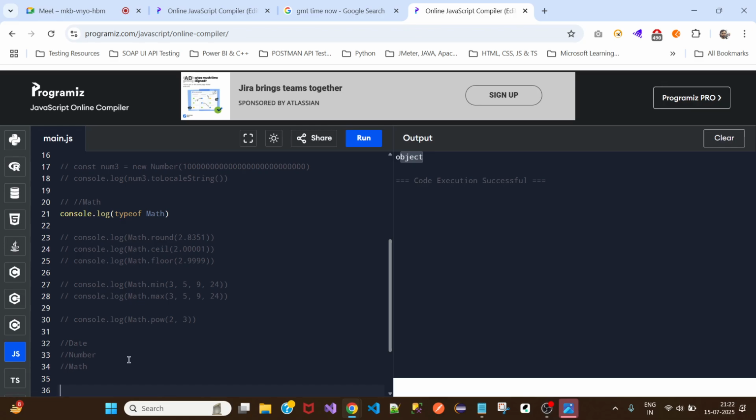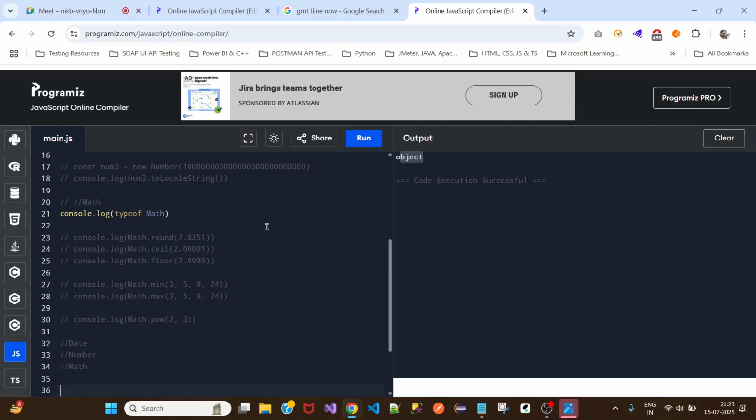But number, especially number, we will be using if it is serious calculations of money or time, something very serious, where we need the precision. Math, you can use it in many places.